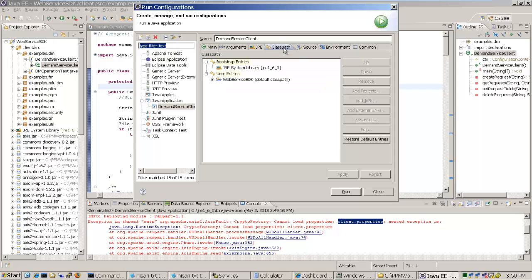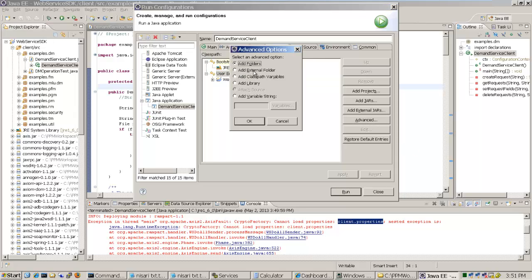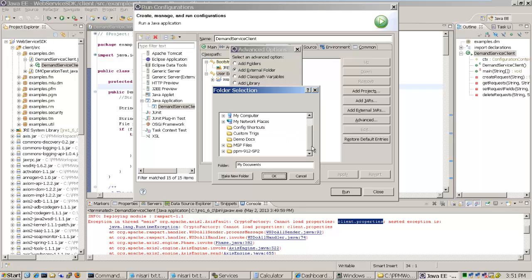And here you have the class path, and under the user entry, let's click on advanced and add external folder and let's add the folder we were having issue with.